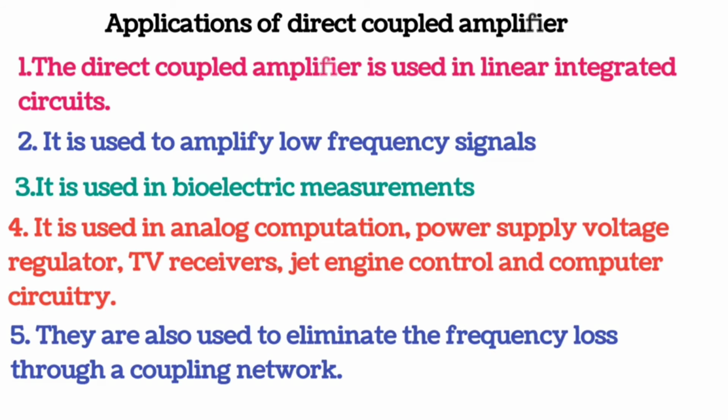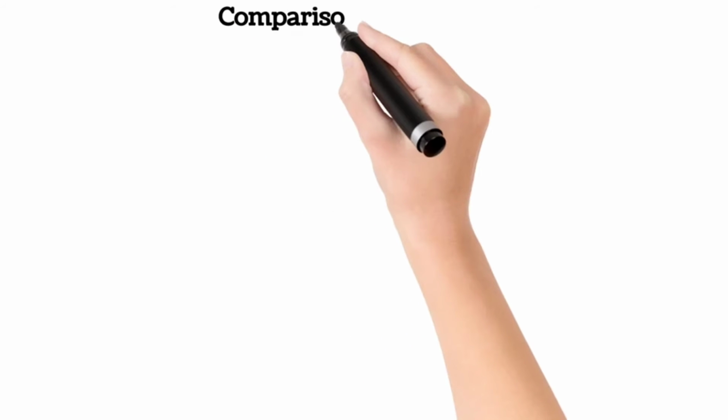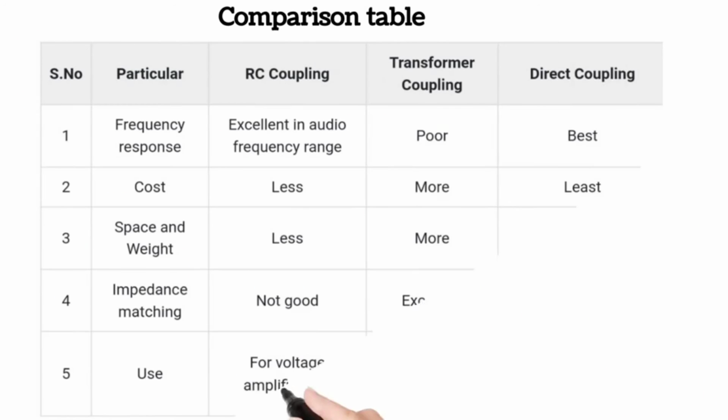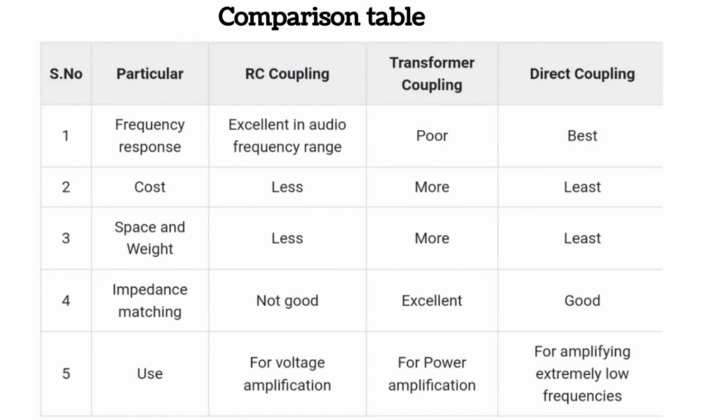Now we will discuss about the comparison of RC coupling, transformer coupling and the direct coupling methods. So the first parameter of comparison is frequency response. RC coupling has excellent response in the audio frequency range, transformer coupling has poor, and direct coupling has the best frequency response. The second parameter is the cost. RC coupling has less cost, transformer coupling has more cost, and direct coupling has the least cost.